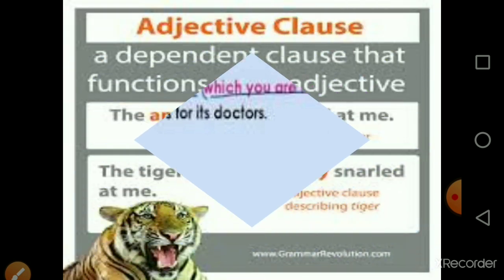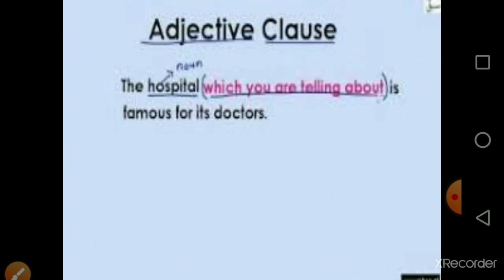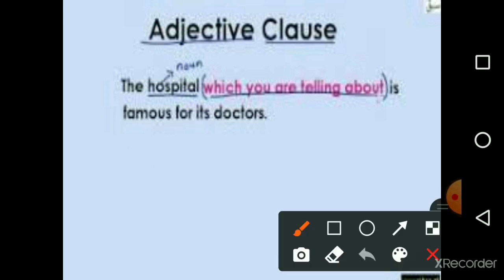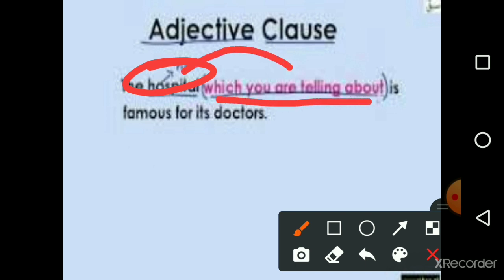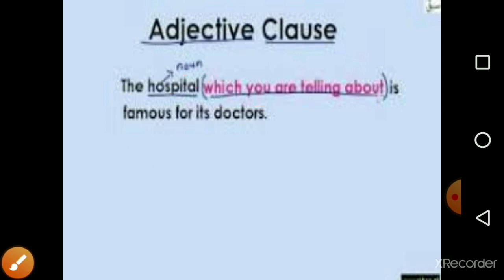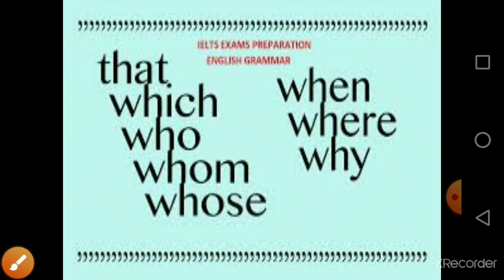Adjectival clause. The hospital, it's a noun. The hospital which you are telling about is famous for its doctor. Now actually we are describing the hospital. Okay? Which words can we use? That, which, who, whom, whose, when, where or why. These words can be used.